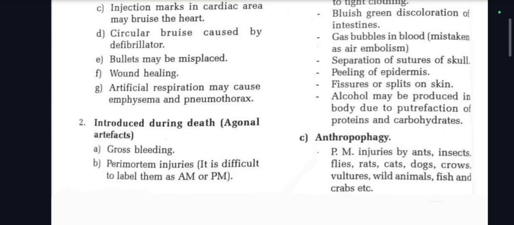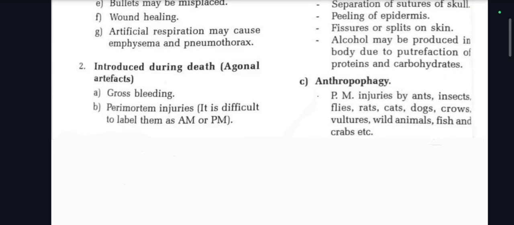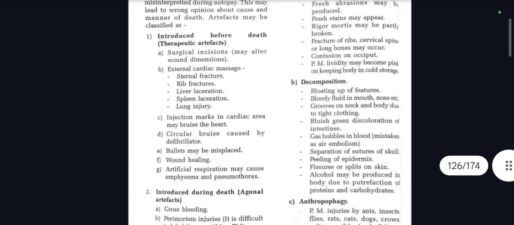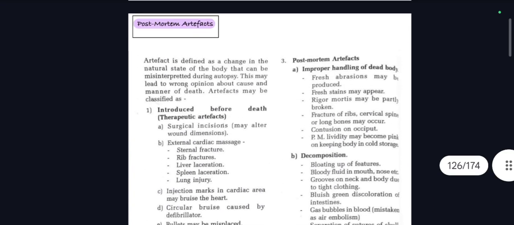Then alcohol may be produced in body due to putrefaction of proteins and carbs. Then anthropophagy: PM injuries by ants, insects, flies, rats, cats, dogs, crows, vultures, wild animals, fish, and crabs. So these points may confuse us while examining the dead body. So those are nothing but artifacts. We have seen three types: therapeutic, ergonal, and PM.